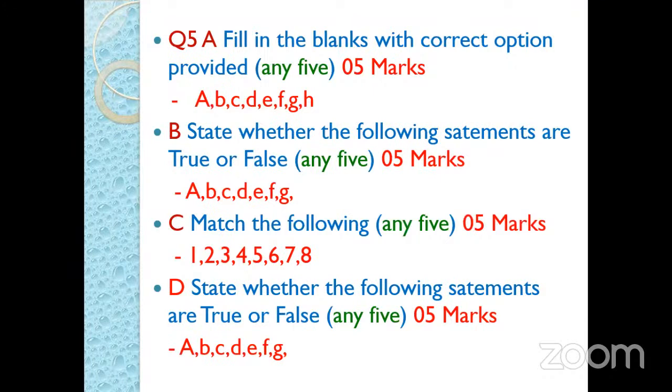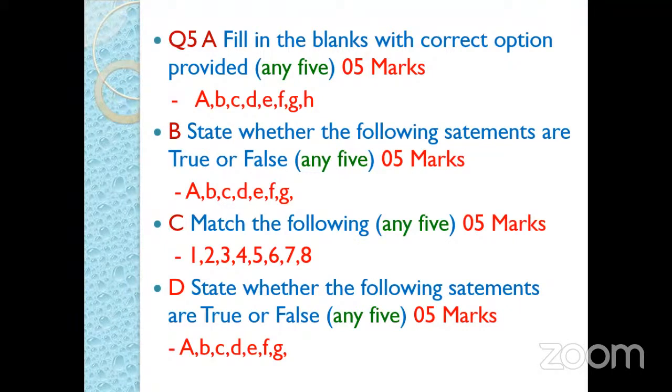In case of B, that is unit second, polymers, we have to state whether the following statements are true or false. 7 statements are given, and out of them we have to solve 5 questions.